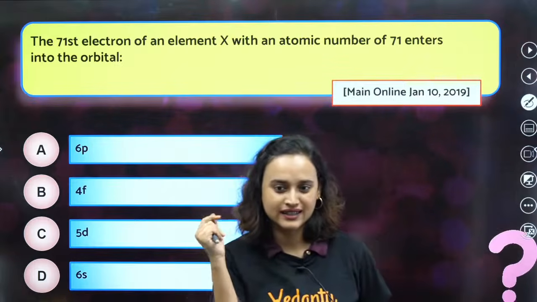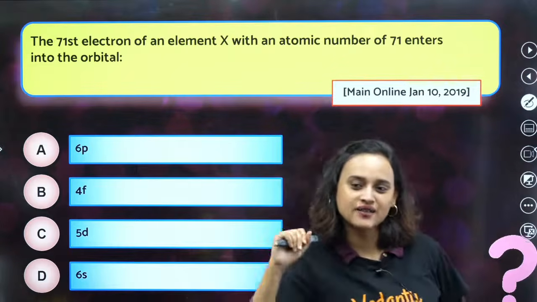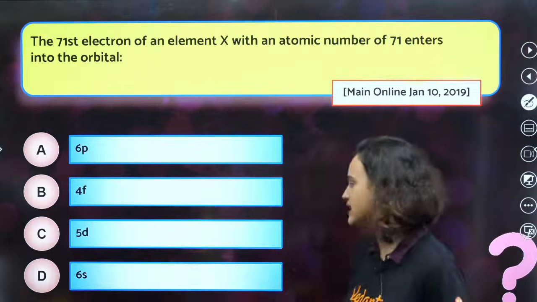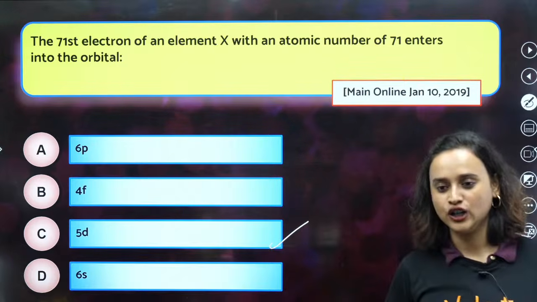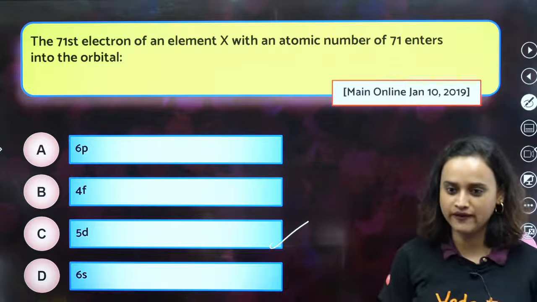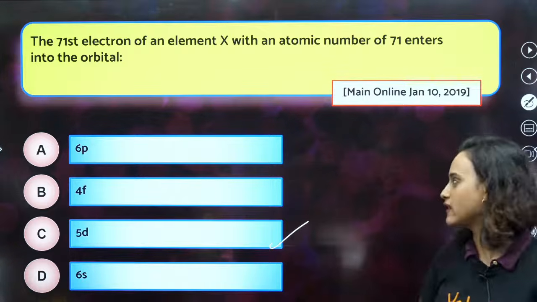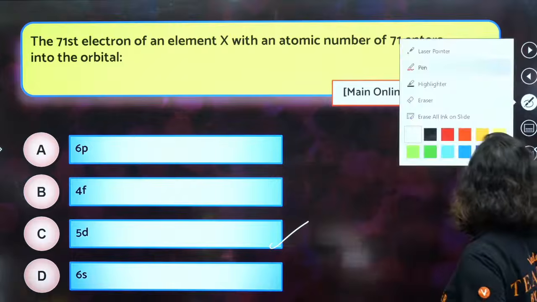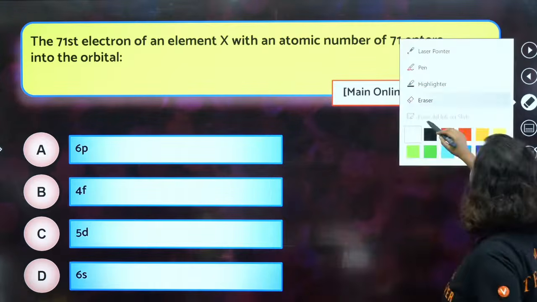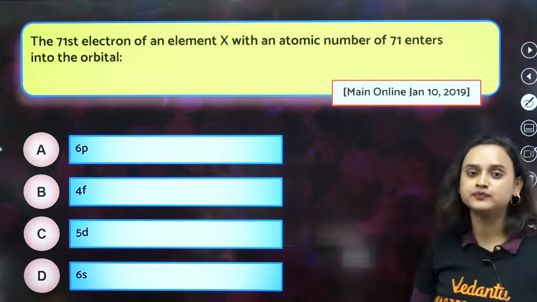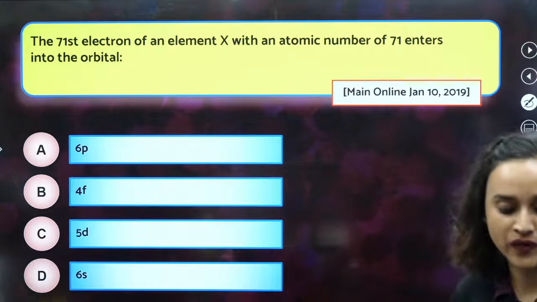Any idea, guys? Someone is saying 6S, someone is saying 5D. 5D is the correct answer, definitely. 5D is the correct answer. Good. 4F, 5D, 4F, 5D. Chalo, theek hai. I'm going to erase this. Let's find out what is the correct answer. Explain why.